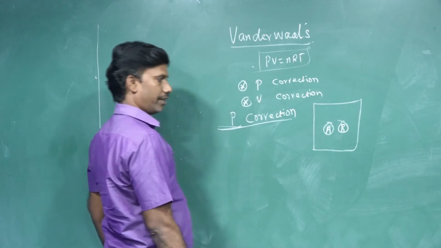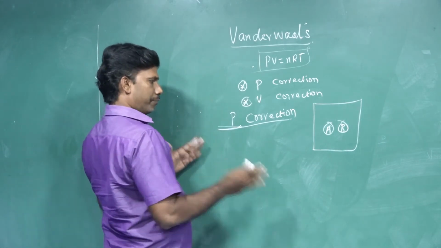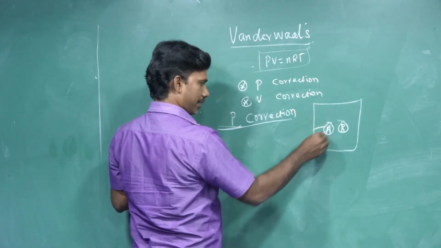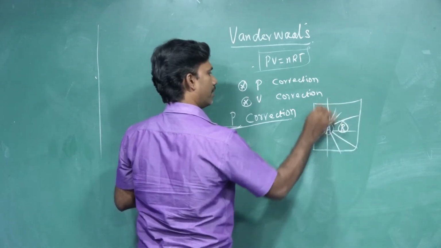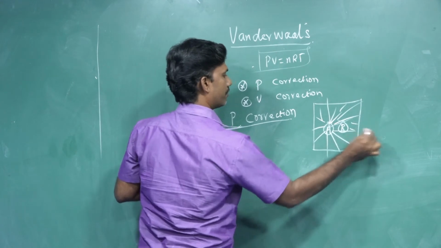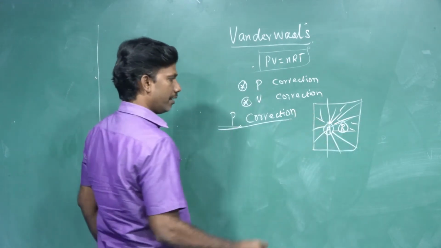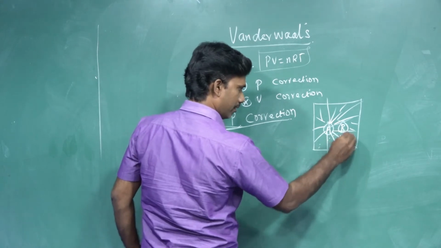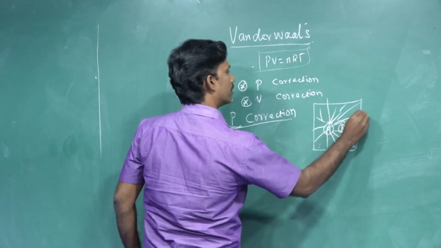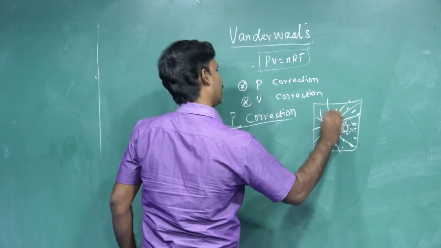What is the pressure? The force exerted by the gaseous molecules towards the container. This is the force by A, and the other force is by B. This is also bombarding towards the container.